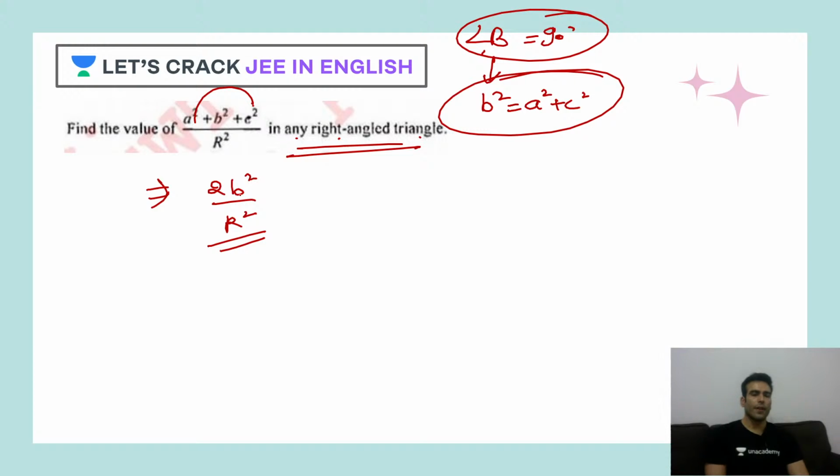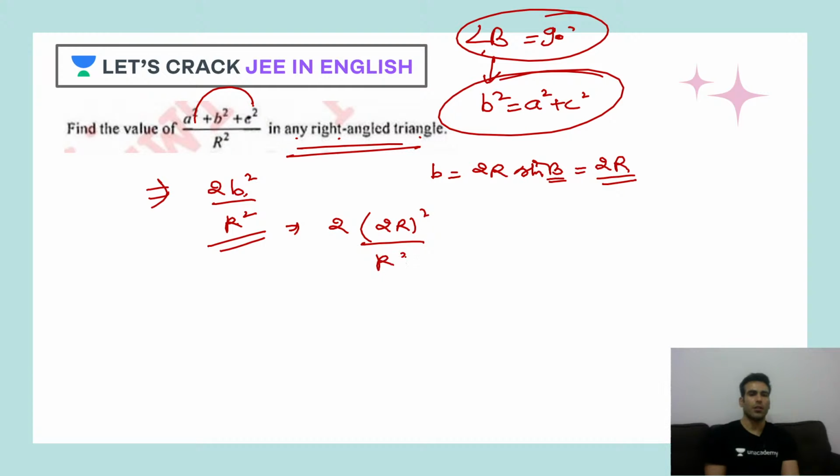Now I have to write B in such a manner that angle B and the circumradius can be used. So B will be twice of R sine of B, where sine of B is sine 90, that means 1. So B is twice of R only. So let's put it here. Twice of B square, so twice of R whole square upon R square. 2 into 4 is 8. 8 will be the answer for this. Done. Question is done.